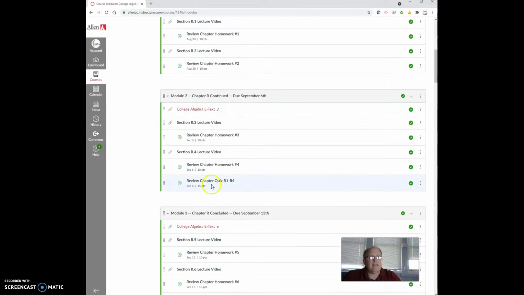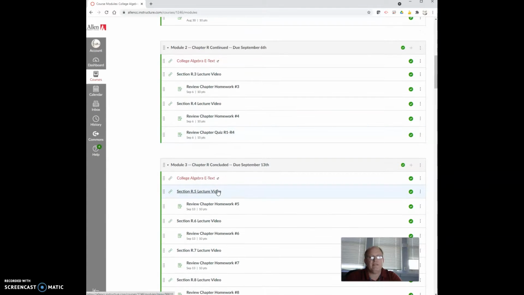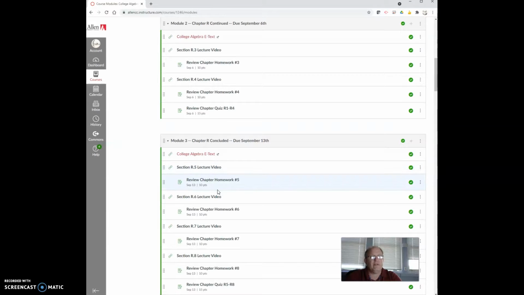They're all about the same. Notice how we have a quiz right here. One thing I expect you to do for your quizzes is show your work. I expect you to take a picture of that work and email it to me. Send it to my Allen email, and I'll score it. That's important because I like to look at your work to know that you're on track and that you know what you're doing. I will also give you partial credit on quizzes provided you show your work, and I'll give you feedback if you make mistakes. So it's important for you to show your work, take pictures of it, and email it to me.